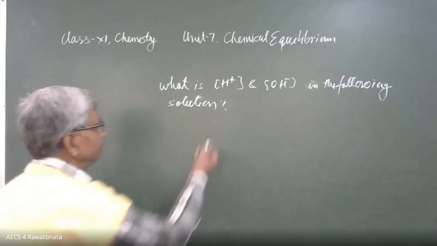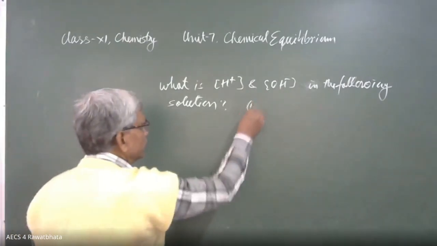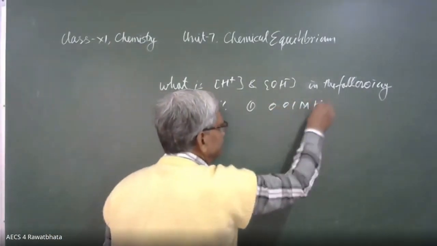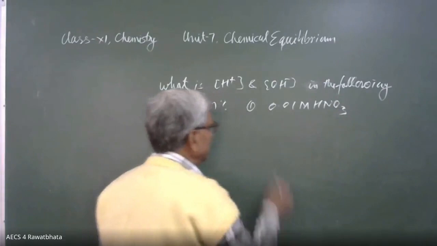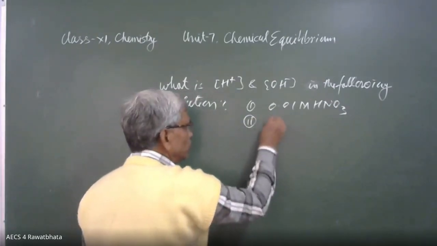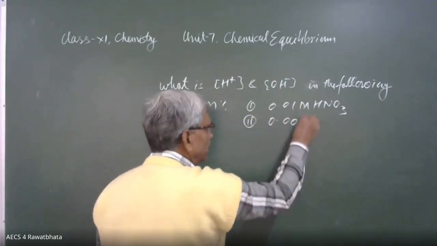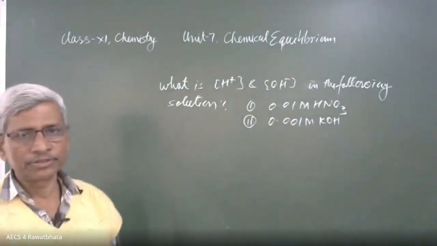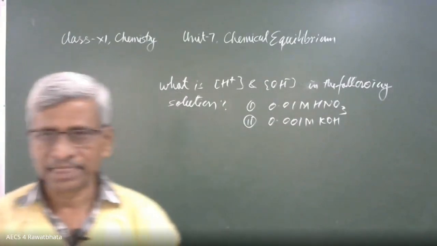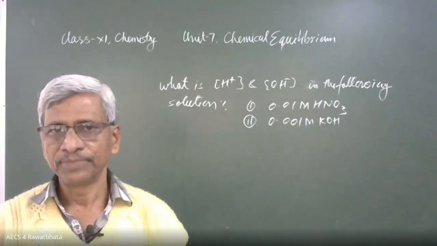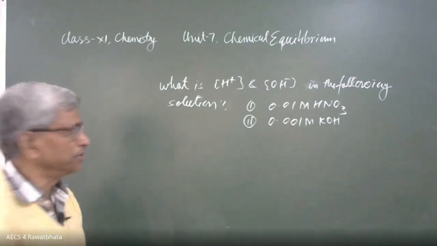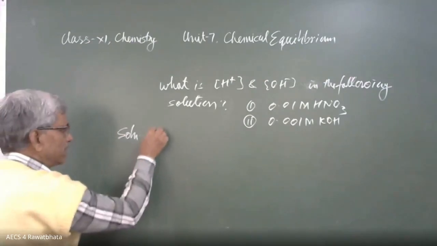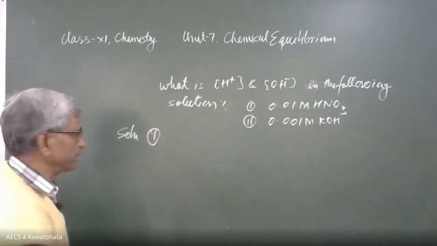Okay, so the solutions are, the first one is 0.01 M HNO3, nitric acid, and the second solution is 0.001 M KOH. I have taken these solutions. These are a strong acid and a strong base. They ionize completely. That's why there will not be any problem in calculation. So first part of the solution.